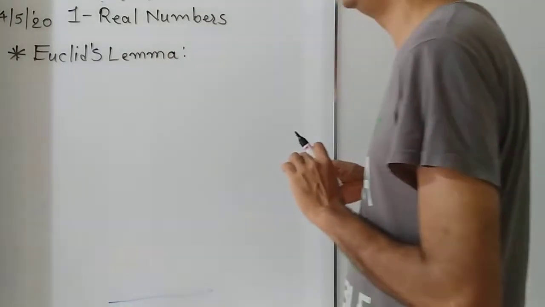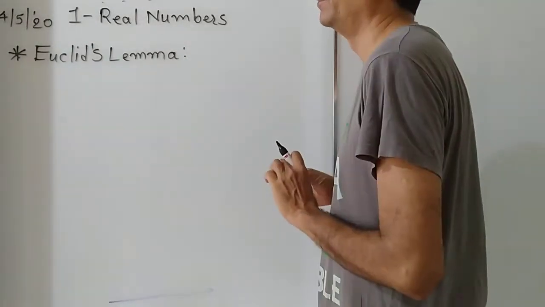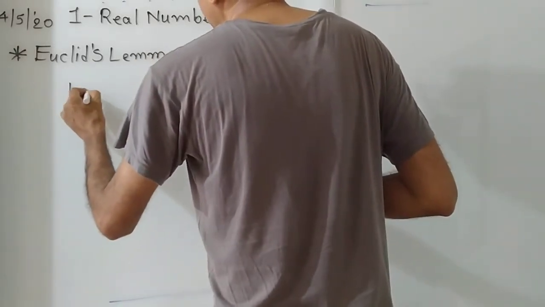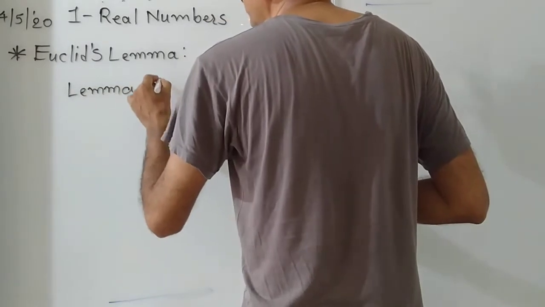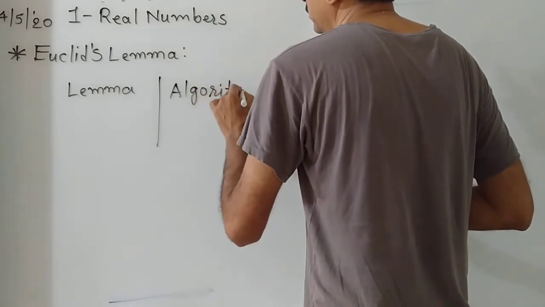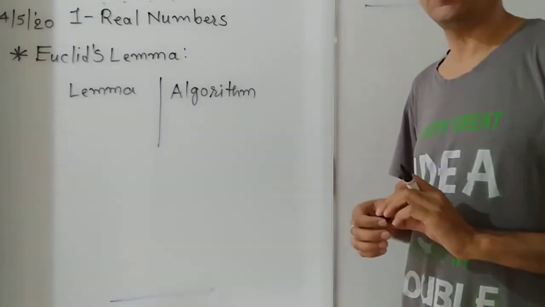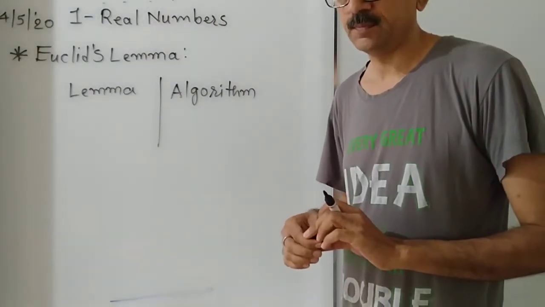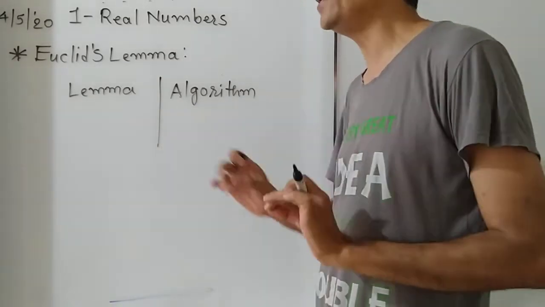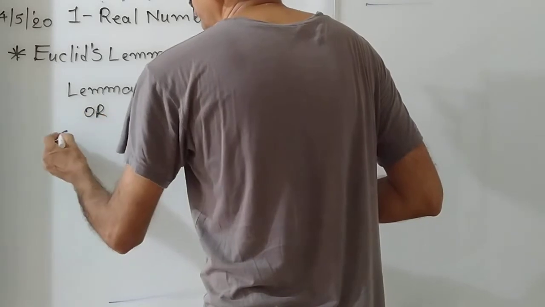Where we shall discuss Euclid's lemma and Euclid's algorithm. Then what is the difference between lemma and algorithm? Lemma is a result derived from a theorem. Any principle or concept which is derived from the main results or main theorem is said to be a lemma. It is also called a sub-theorem.